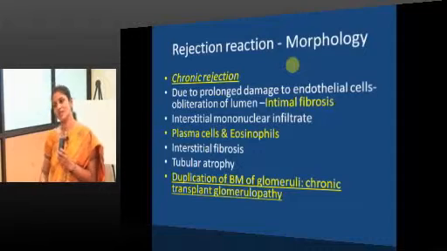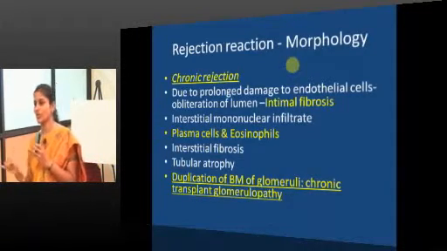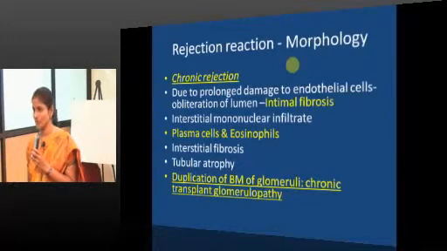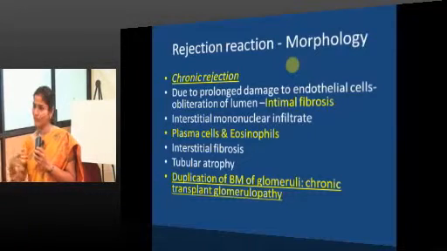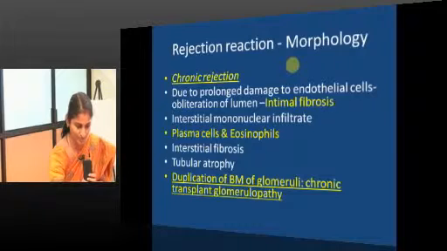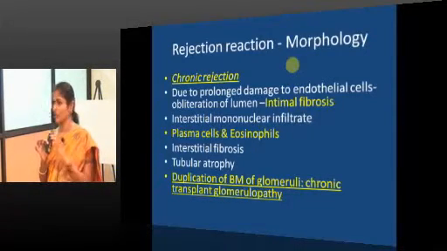Chronic cellular rejection will have fibrosis and atrophy everywhere: mononuclear inflammatory infiltrate in the interstitium, tubular atrophy, interstitial fibrosis. You see this change in every graft rejected by chronic cell mediated immunity. Here the hallmark feature is duplication of basement membrane of glomeruli.